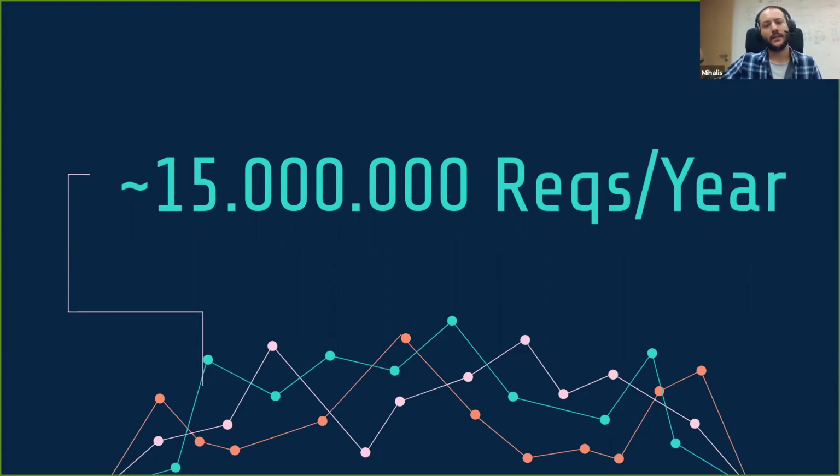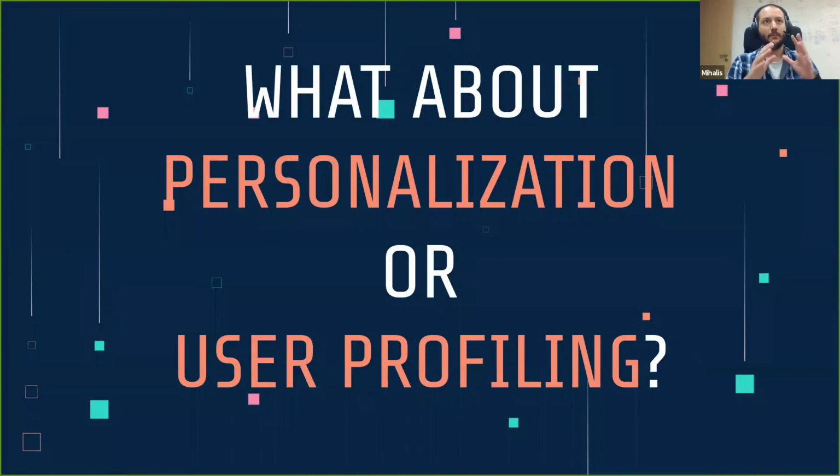This is just to give you a quick overview of the requests per year on our front facing API, our data API. Roughly, at its current state, we are processing 15 million requests per year, and this is just handled by our data API.